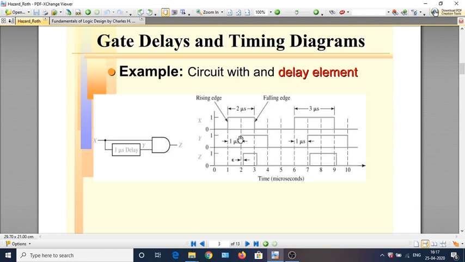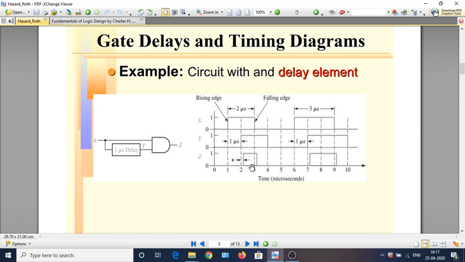And you can notice here that even though x has come back to 0 at t equal to 3, y will come back to 0 only at t equal to 4. So the pulse width at y is the same as the pulse width at x, but the pulse at y is delayed with respect to x by a propagation delay of 1 microsecond.